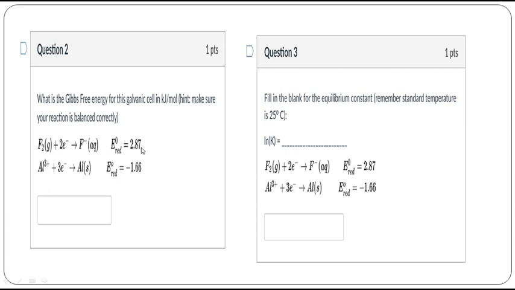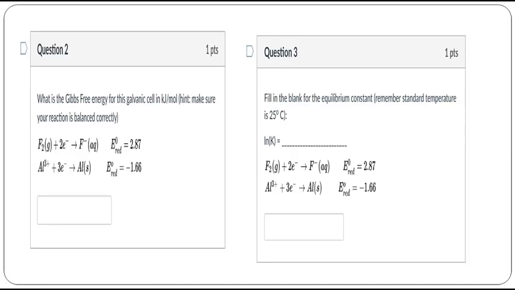What is E naught? Cathodic potential minus anodic potential. What is cathode here? This one. Cathode is 2.87, minus of minus 1.66. So when you do that, you will get E naught. Then you can find out the delta G. Delta G is equal to minus 6 into Faraday into this E naught cell. Okay, so same, very very important problem.